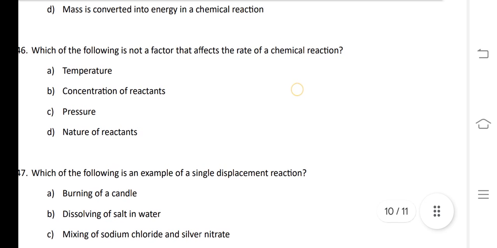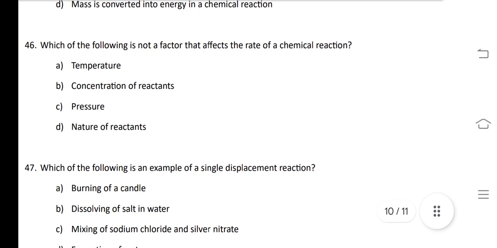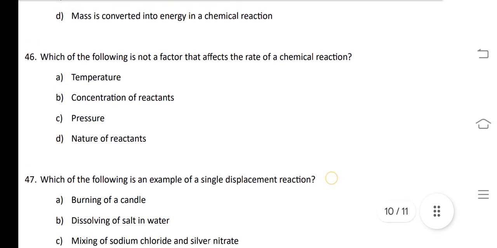And our next question, which of the following is not a factor that will affect the rate of chemical reaction? That will not affect, that is pressure. So later we will discuss the rest of questions of this topic.